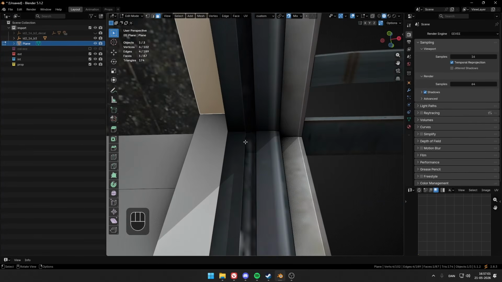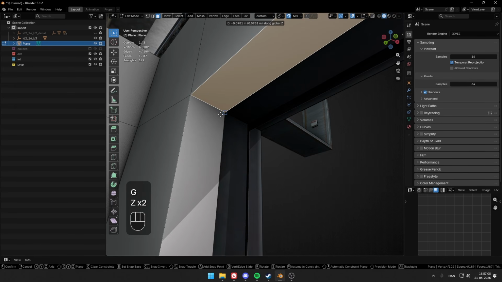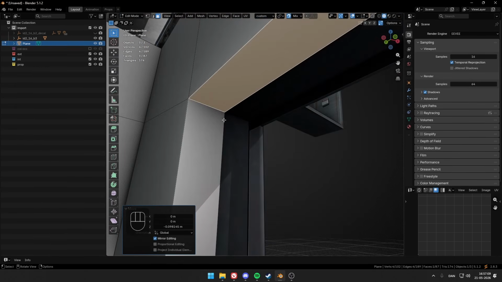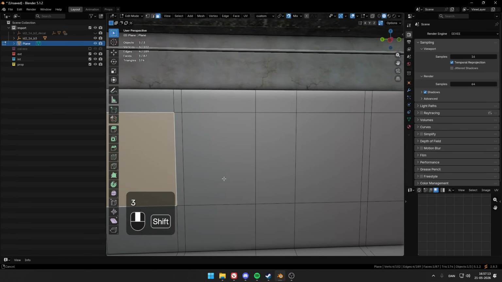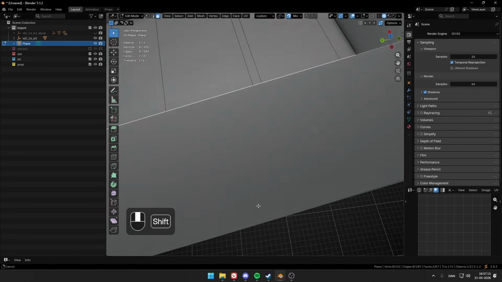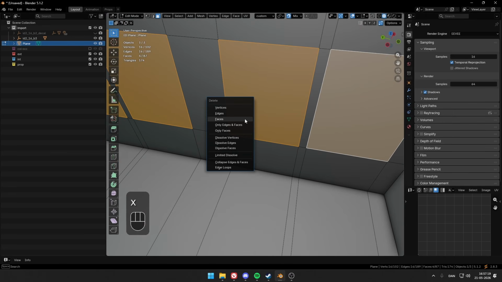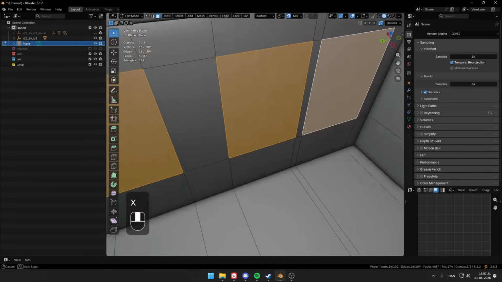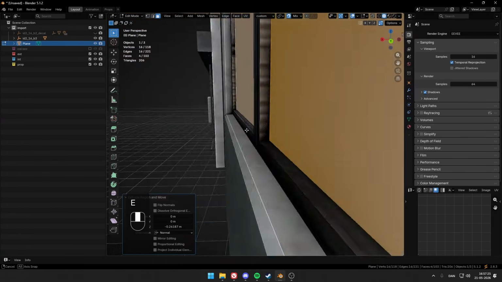Then this is not quite there, so this one we will actually just move down by clicking G to move, and then the axis again to get it to the line. Then we remove the windows. Here. Actually, we can just take it and extrude it outwards.